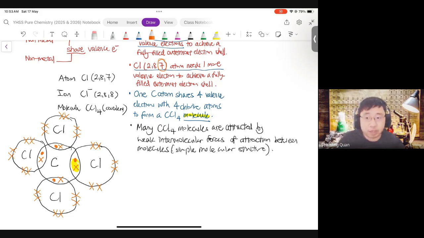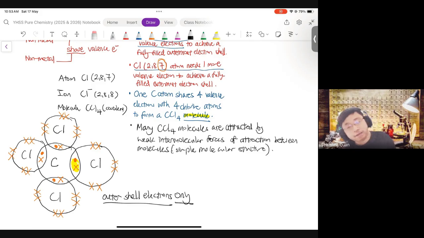How about carbon? Now, carbon is 2, 4. You have written that down. Carbon has shared 4 valence electrons. So carbon has 4 valence electrons. It has shared all 4. Therefore, there are no more valence electrons left that are not shared. Hence, carbon is already completed. It's done. Okay, so this is showing outer shell electron only, or valence electron only. The question will say that, so you need to read the question. Okay, it is not always true that we get you to draw outer shell only. You need to read the question.